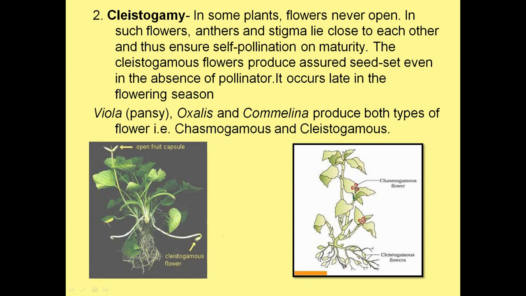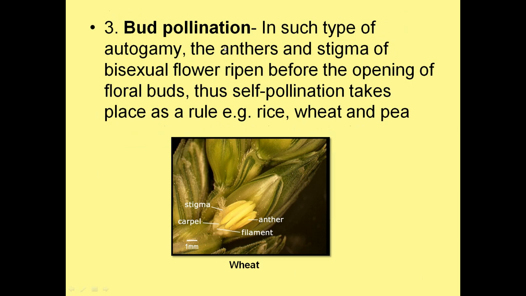In this case, the seeds are formed even in the absence of a pollinator. And this is the diagram from the book. Here also you can see the open flowers, these are chasmogamous flowers, as well as closed flowers, cleistogamous flowers. Now move to the third category, that is bud pollination. As the word suggests, the pollination event actually happens even before the bud opens as a flower.